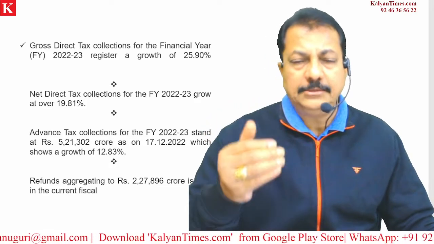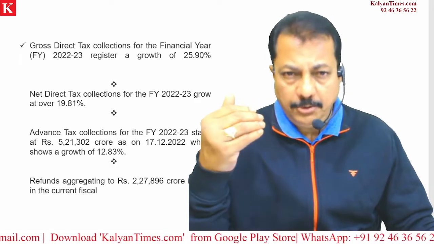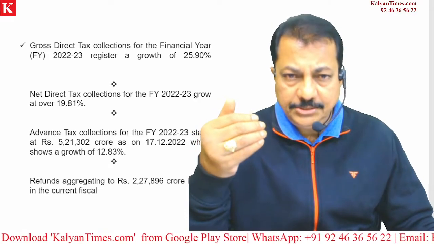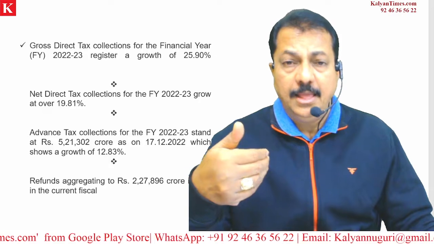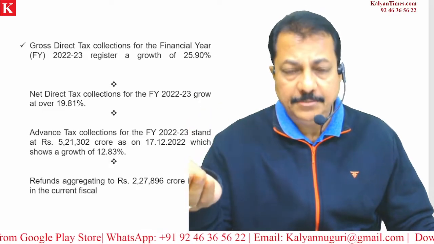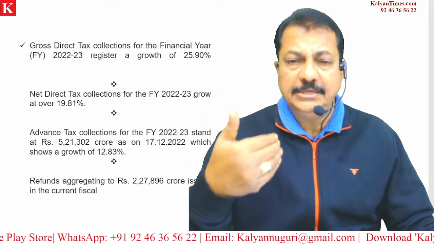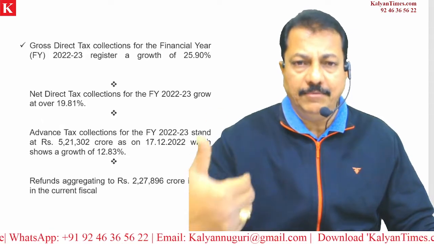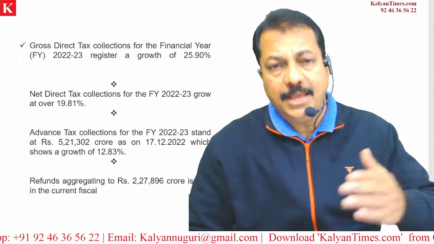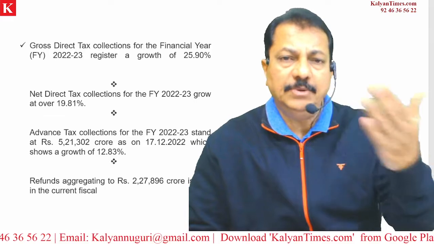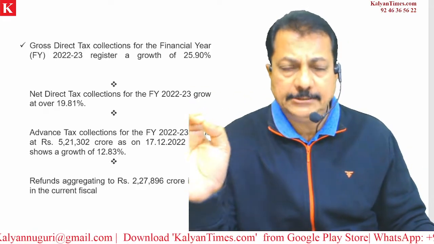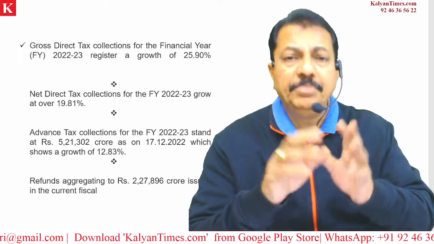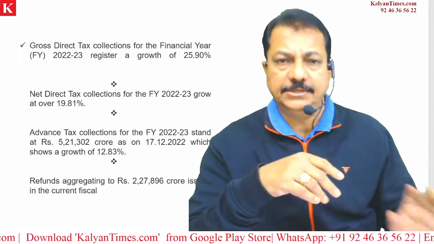So you are paying some amount, on that one you have to pay GST, and that GST is collected by that mediator, and that mediator has to pay to the government, meaning the individual is not paying directly to the government, but he is paying to somebody else, and that somebody else will be paying to the government. Hence it is called indirect tax, and the live example is the GST, goods and services tax.